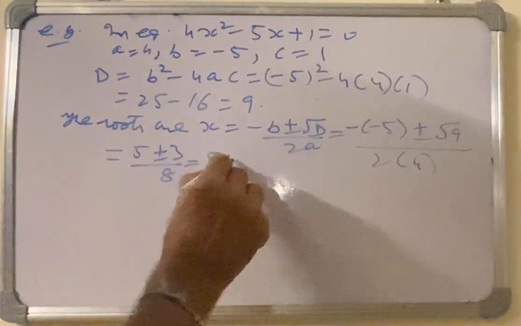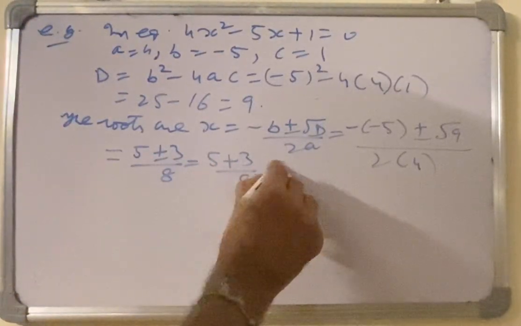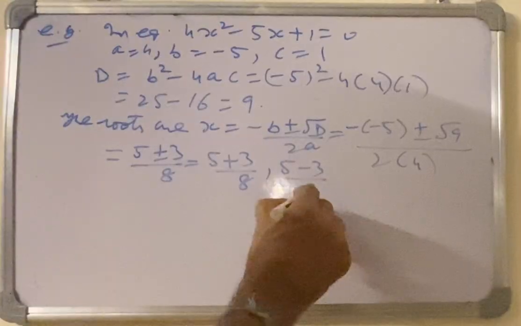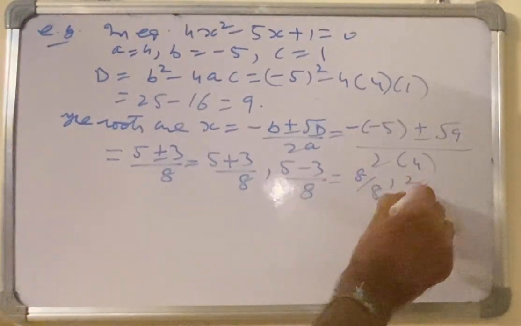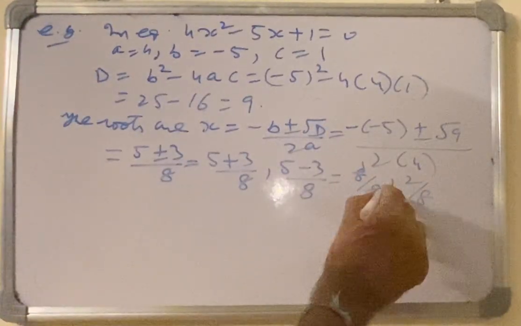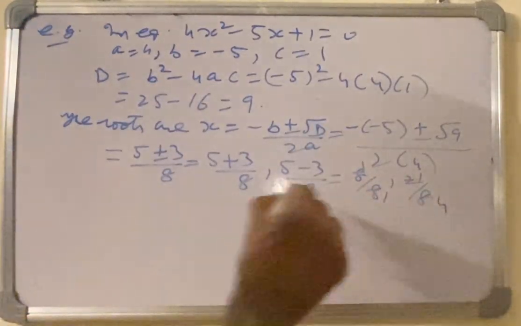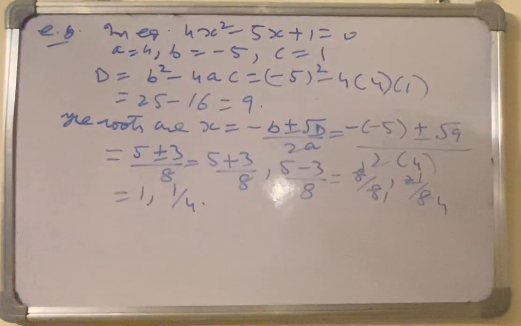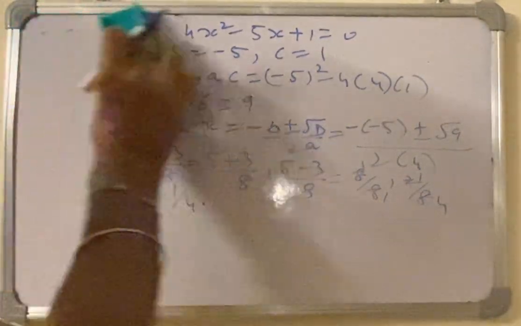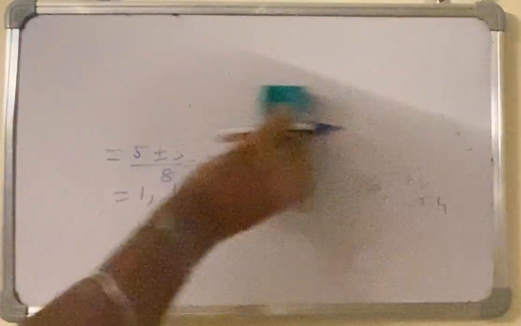This is 5 plus 3 over 8, comma, 5 minus 3 over 8, which is 8 over 8, comma, 2 over 8. So this is 1 and 1 over 4. These are the roots. This is how to find the discriminant and roots of a quadratic equation. We shall take this in the questions.